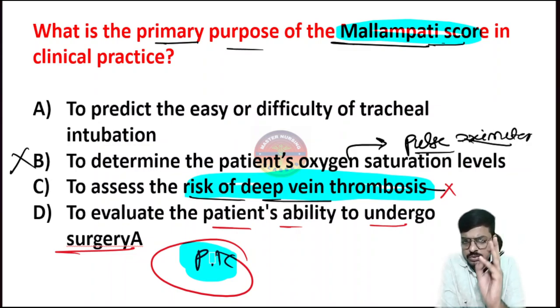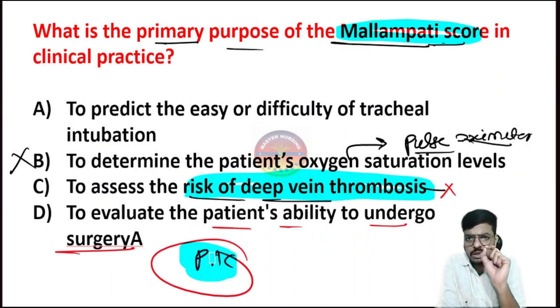If the viral markers are negative, no problem. If the viral markers are positive, we have to take extra precautions during the surgery. And the anesthesiologist will check the PT-INR values. If the PT-INR value is high, it means there is a high risk of bleeding, and the anesthesiologist will not give the fitness for the surgery, because the patient may die during the surgery because of the bleeding, right?